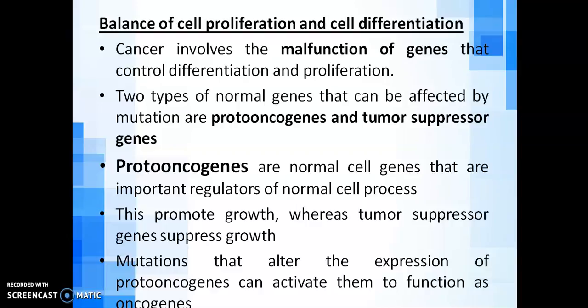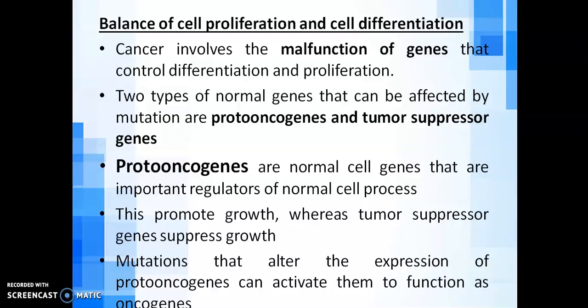But in cancer, what happens is the proto-oncogenes undergo mutation due to exposure to carcinogens. So these proto-oncogenes are converted to abnormal genes called oncogenes, and these oncogenes are tumor-inducing genes. These oncogenes can produce cancer cells.